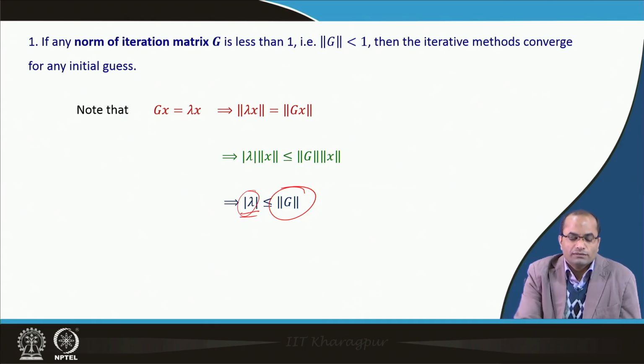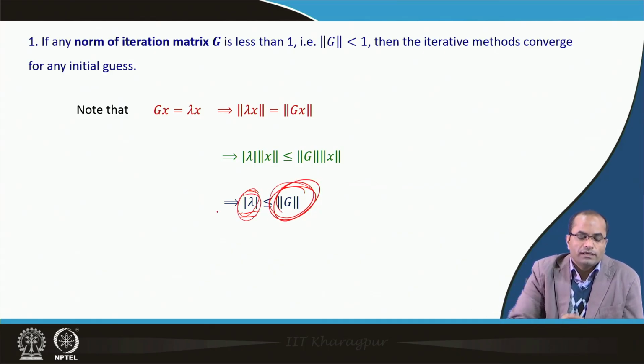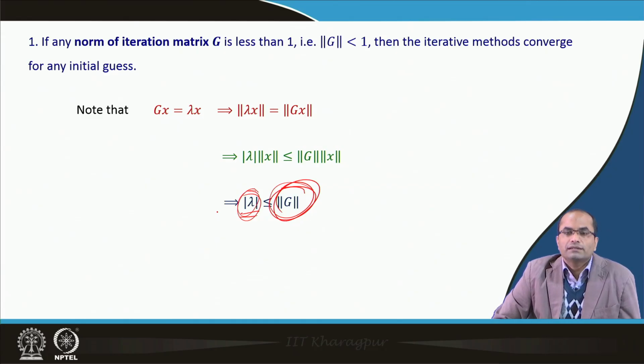Then we have those necessary and sufficient conditions which say that the iteration scheme will converge.